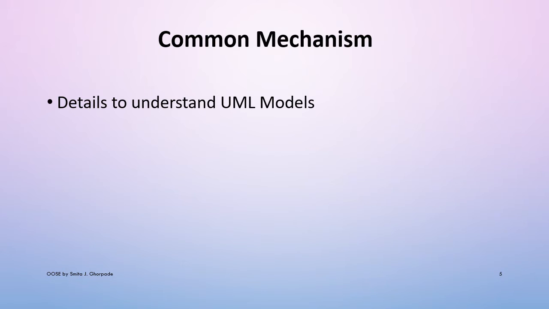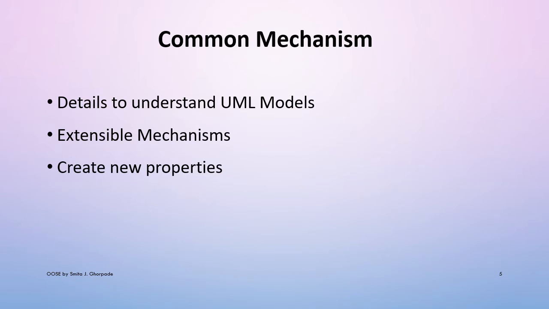Common mechanisms are a way to give a more detailed understanding of the UML models. They are extensible mechanisms which make the diagram stronger. UML made it easy with 4 common mechanisms that are regularly applied throughout the language: specification, adornment, common divisions and extensible mechanism.